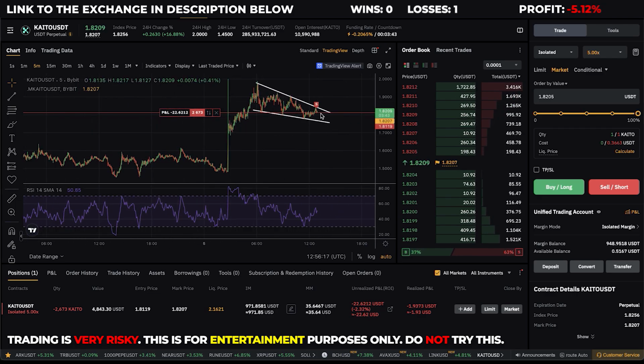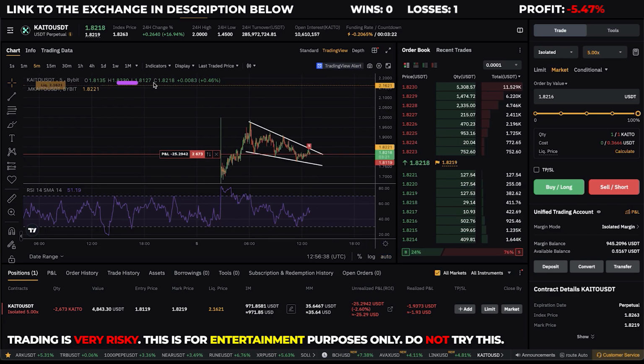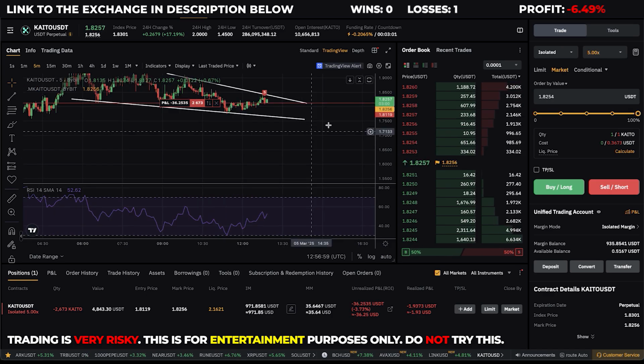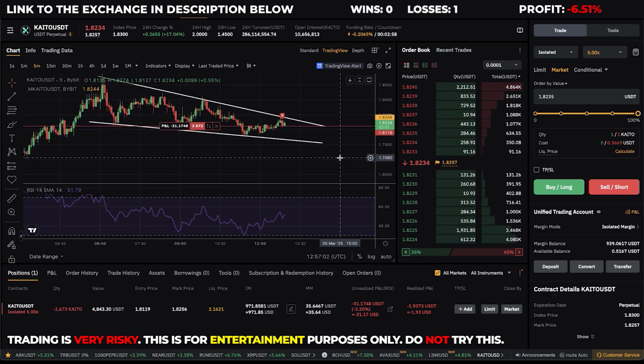But I'm hoping for a small correction down first, and hopefully the price can go back down and retest this level and then break up, and hopefully I can take a long position into this breakout as well. And guys, my liquidation price is up here. This orange dotted line is my liquidation price. If the price goes up right there, then I will lose my entire account, but I will not let that happen. So I will monitor this trade manually at all times here. But if it happens, it happens.